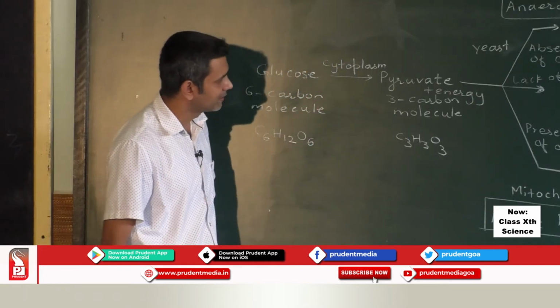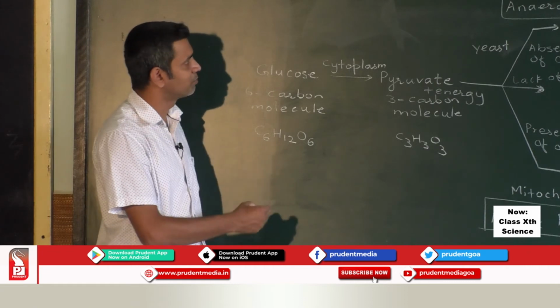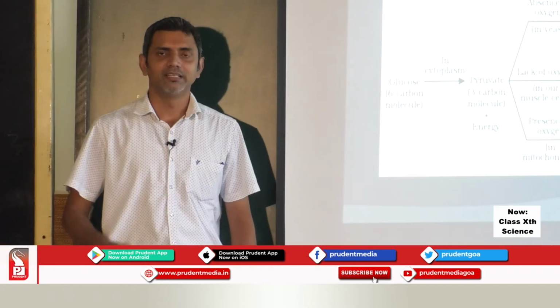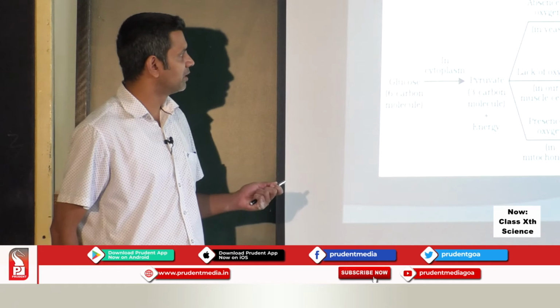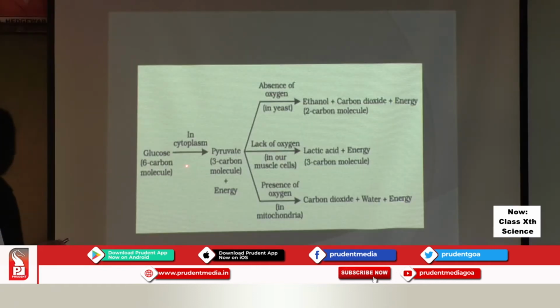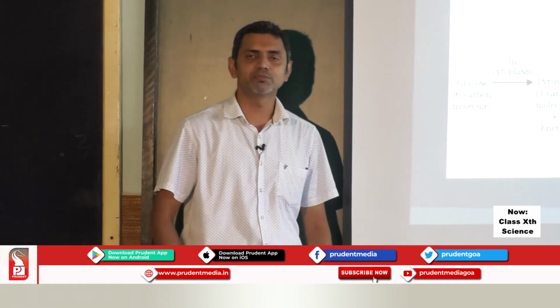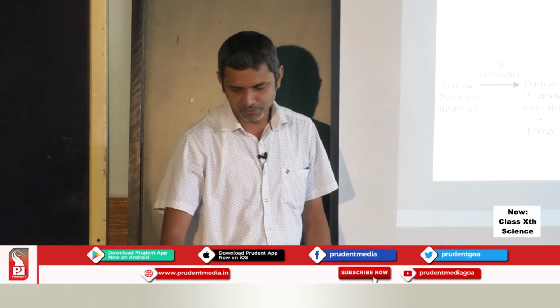So this is regarding the conversion of glucose into pyruvate, aerobic respiration, anaerobic respiration, yeast. Just now we have seen what happens to the glucose during the process of respiration. This is the image taken from our textbook, and just now I have explained this. First glucose gets converted into pyruvate and energy is released. This takes place in the cytoplasm. Then in the presence of oxygen we get these products. In the absence of oxygen, these are the products that are formed in yeast. Everything is explained regarding this. We will move on to the next part.